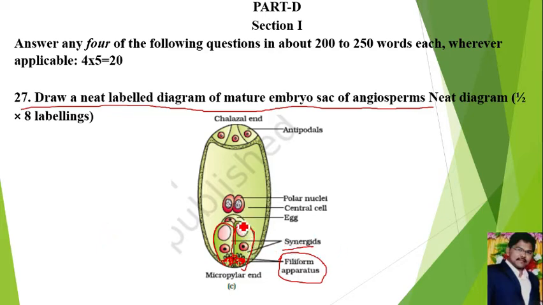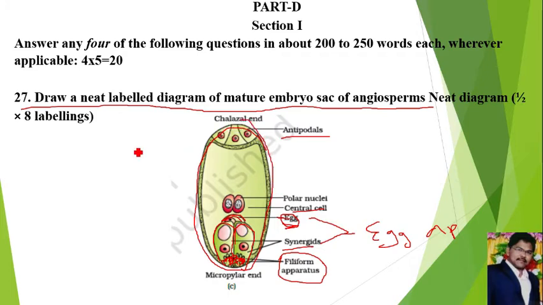That is about synergids. Apart from synergids, we can see the egg also. This is the egg cell, which contains a haploid nucleus. The two synergids plus the egg combinedly form the egg apparatus. Then in the middle you can see the central cell, which contains two nuclei. Then at the other end we can see the three antipodal cells. That is the structure of the embryo sac.